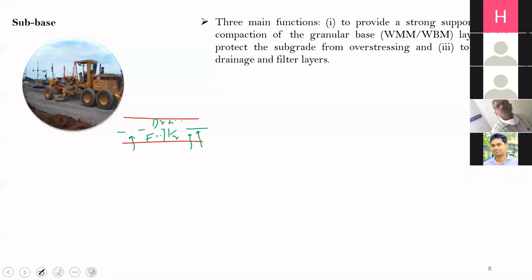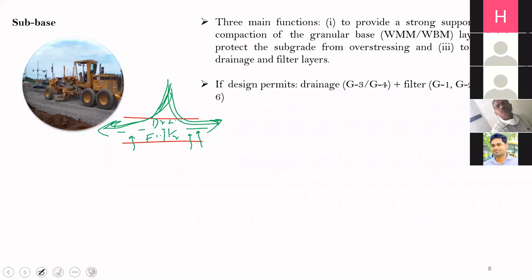And the drainage layer will prevent the movement of water from the surface to the subgrade. You don't want water to go to the subgrade because your subgrade material is highly sensitive to change in moisture content. So whenever there is some water infiltration, you want this drainage layer to take out the water before it reaches the subgrade. Okay, so that is the function of the drainage layer.